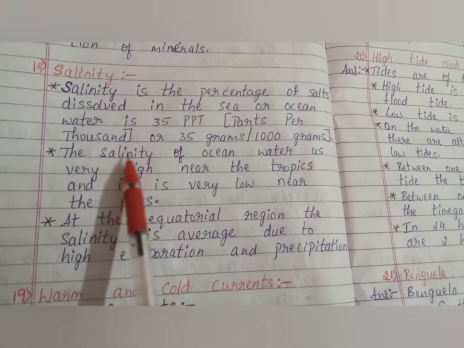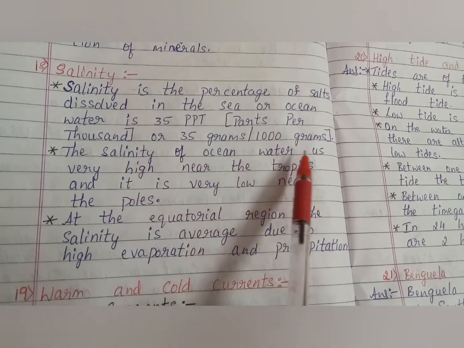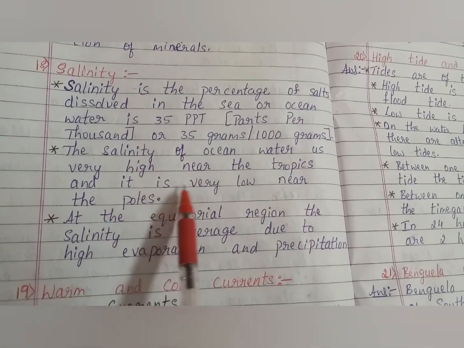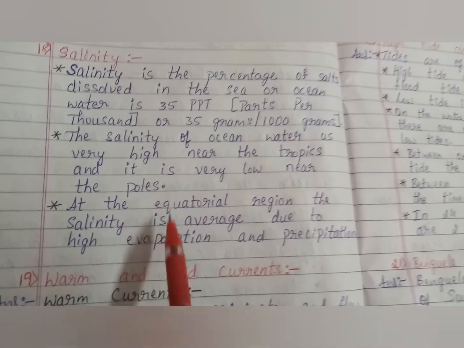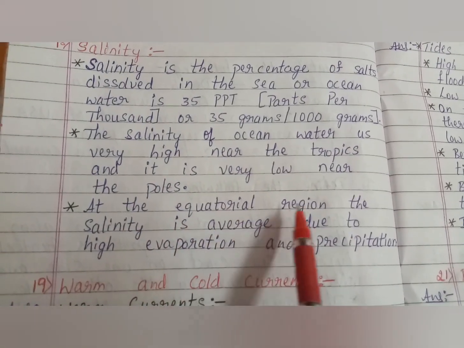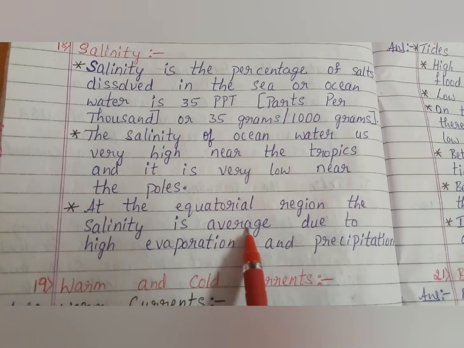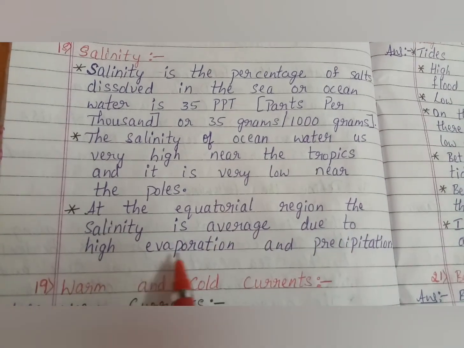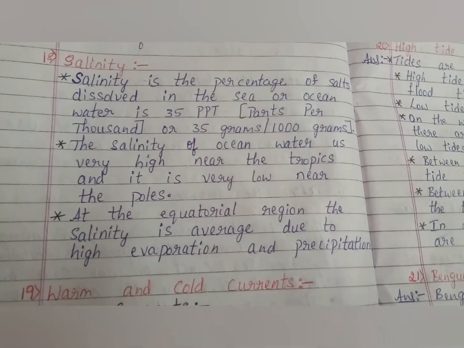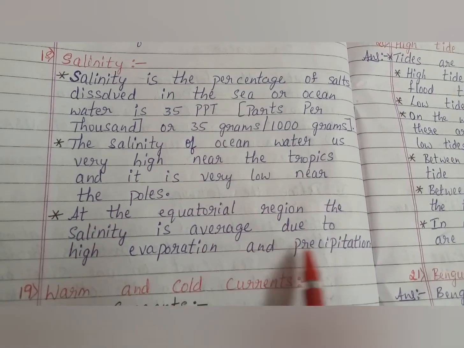The salinity of ocean water is very high near the tropics and it is very low near the poles. At the equatorial region, the salinity is average due to the high evaporation and precipitation.